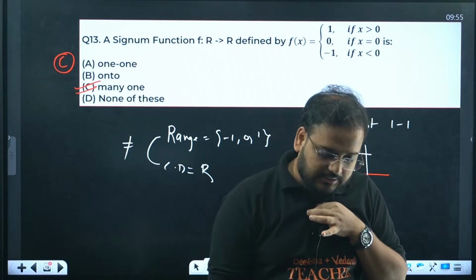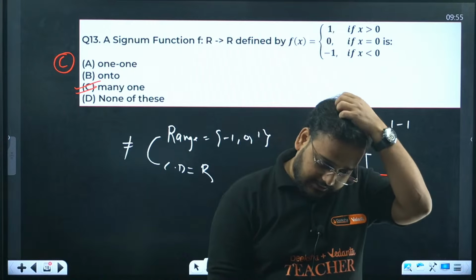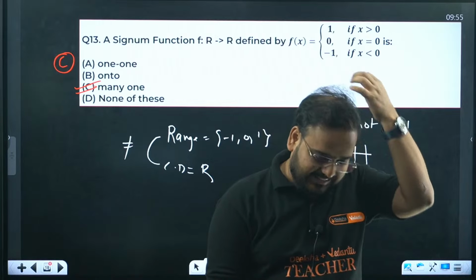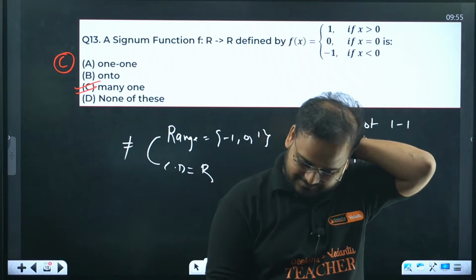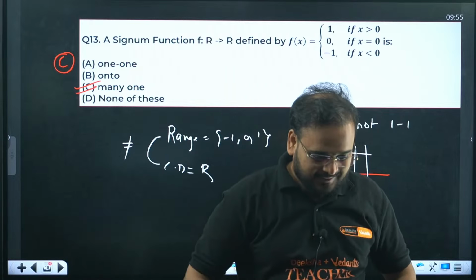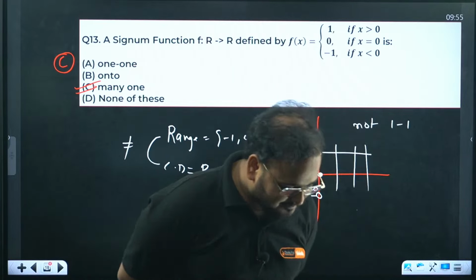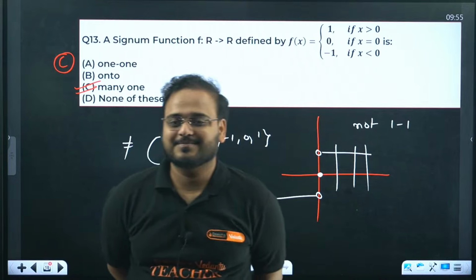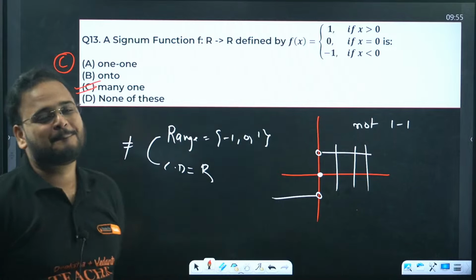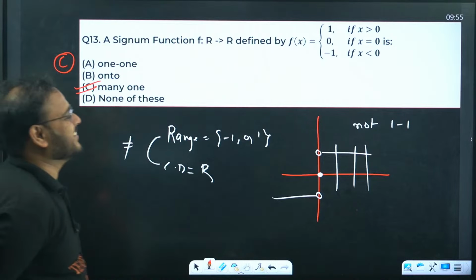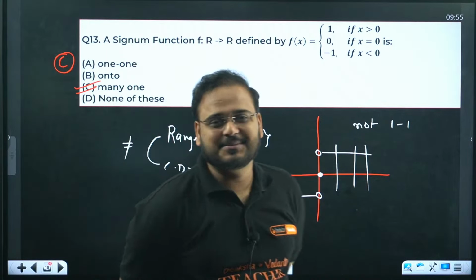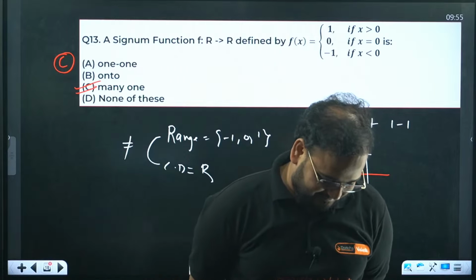D is wrong answer, Girish sir. Nice, nice, good question. Too smart. Got stuck in the loop, no? D is not none of these. I knew somebody will make this mistake, and you did.